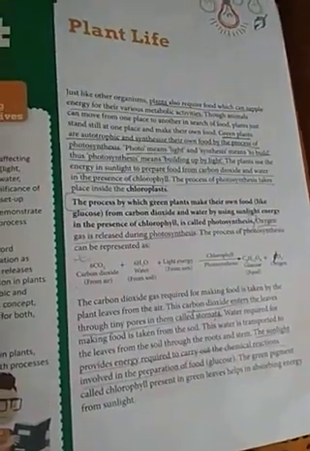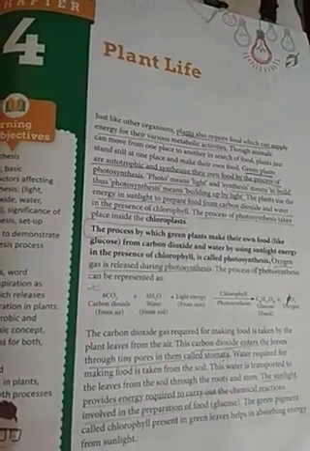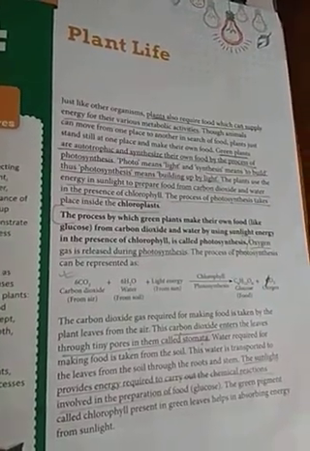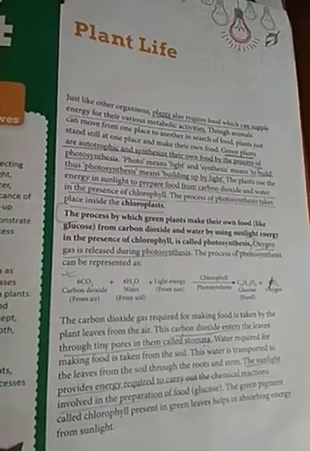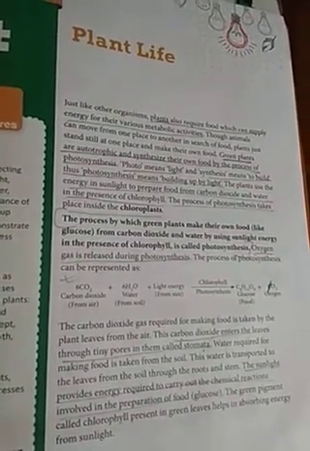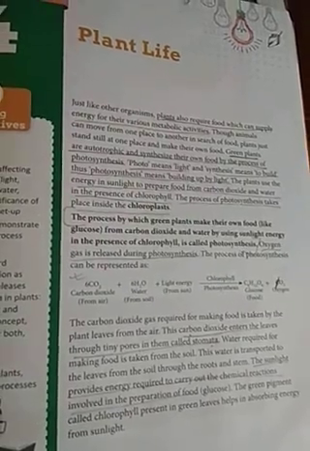They utilize sunlight, carbon dioxide and water. The sunlight energy is stored by the chlorophyll, and in the presence of sunlight, that is during the daytime, plants prepare their food by the process known as photosynthesis. During photosynthesis, plants form glucose and release oxygen into the air, and whatever extra glucose is there, the plant stores in the form of starch.